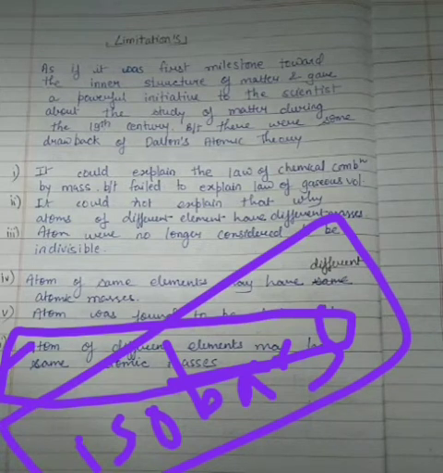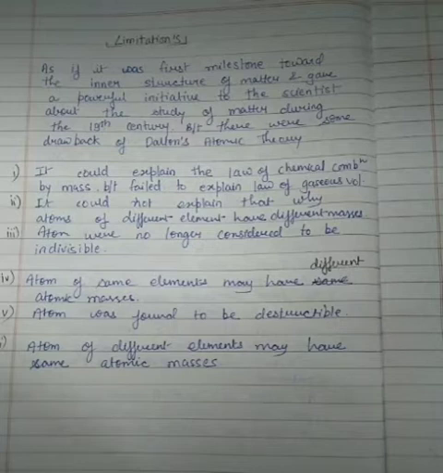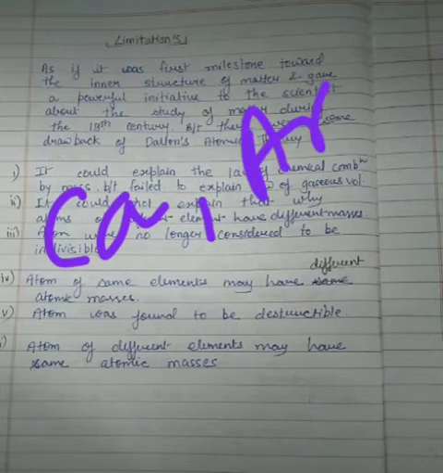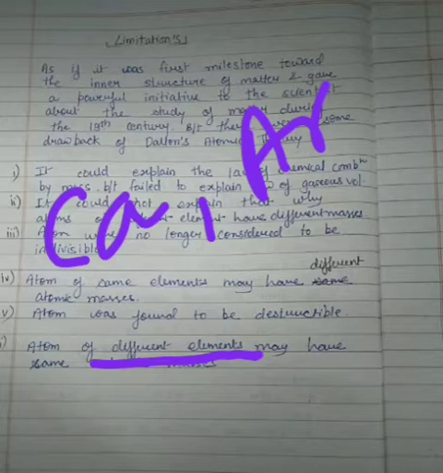Here basically what happens, suppose I am giving an example, the atoms of calcium and argon. These are different elements, but these different elements have the same atomic masses.